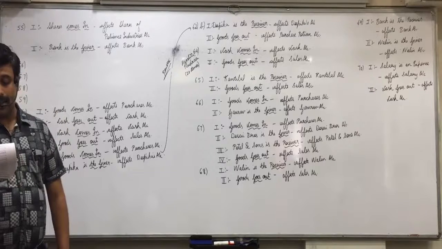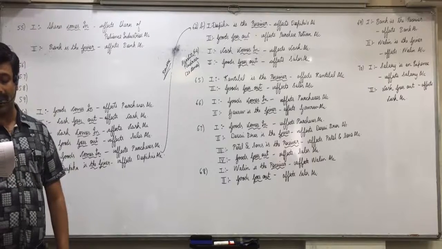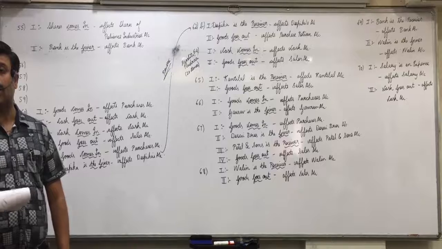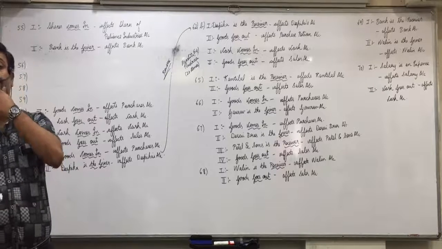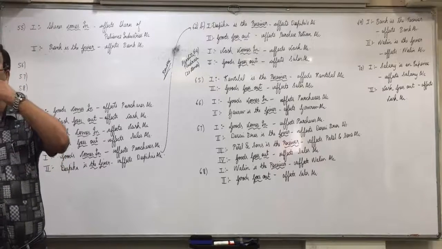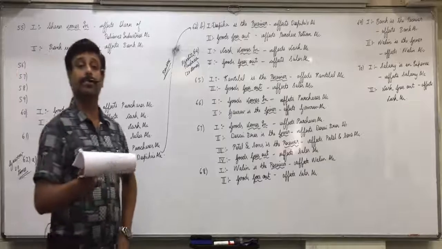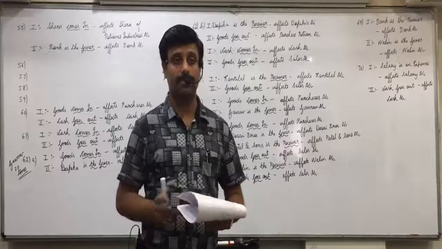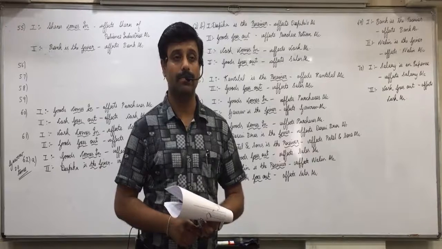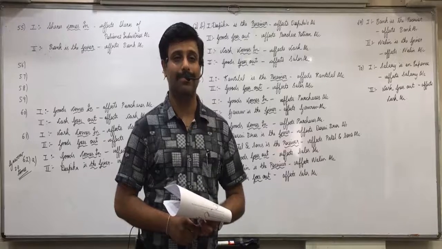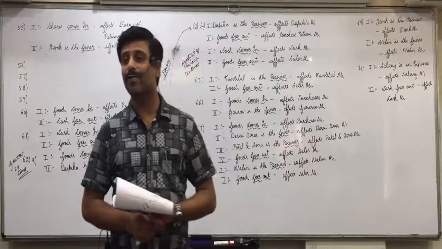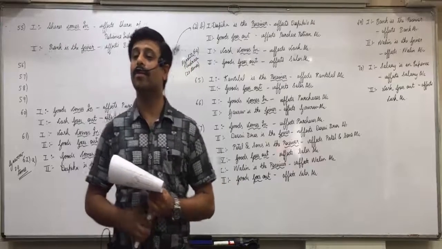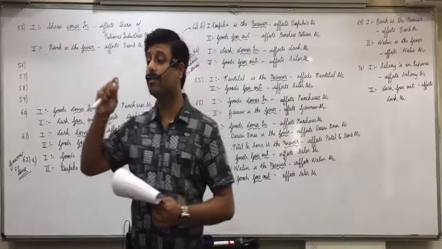Next. Paid shop rent rupees 2,500 by check. Kirti. Shop rent is expense, effect shop rent account, and cash goes out, effect cash account. No. Niyati.